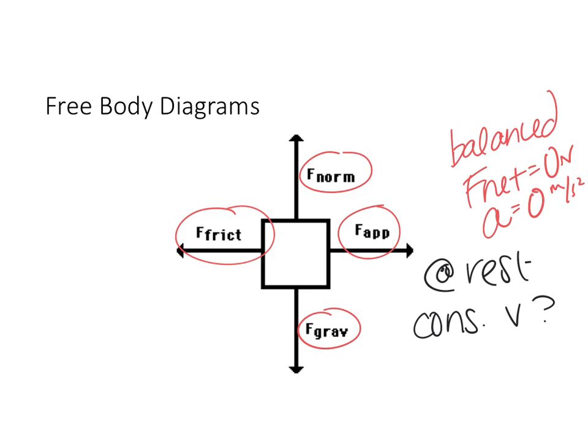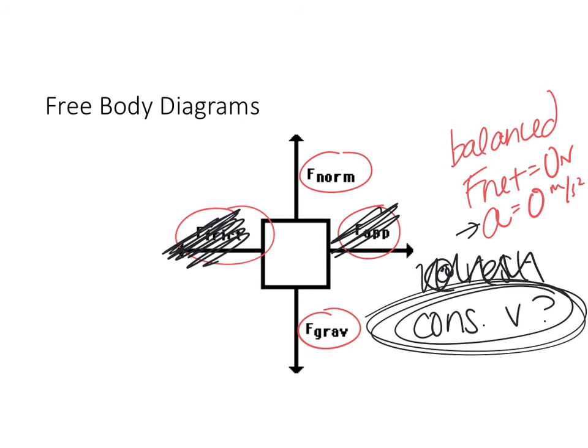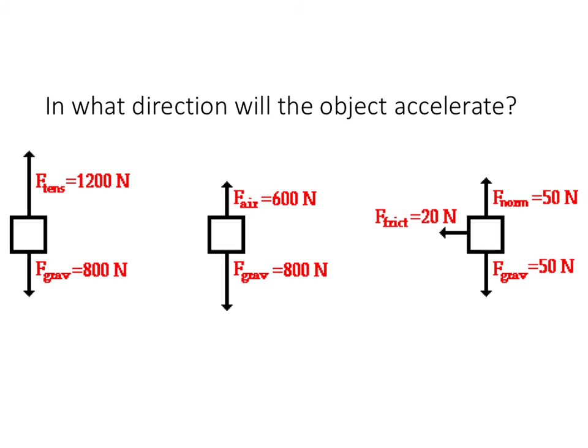Not only that, take a look, there's a force applied, so I am pushing the object to the right. So that means that this object has to be moving at a constant velocity or a constant speed with an acceleration equal to 0. So it's not that it's at rest. This one is actually moving at a constant velocity. If it was at rest, we wouldn't have seen friction and we wouldn't have seen force applied. It would have just looked like that.